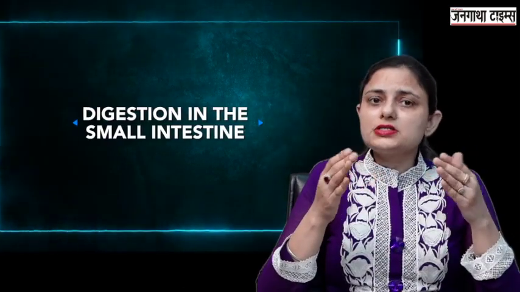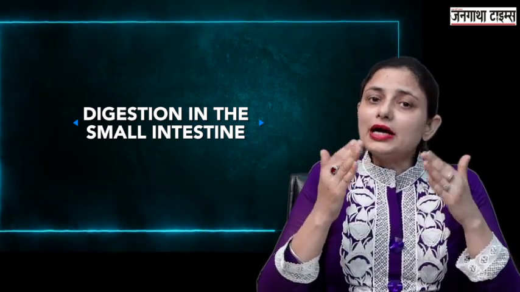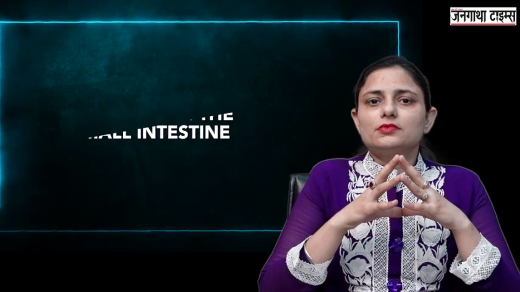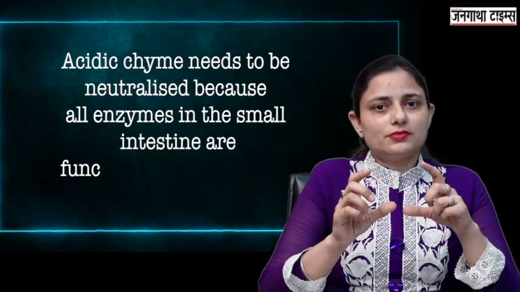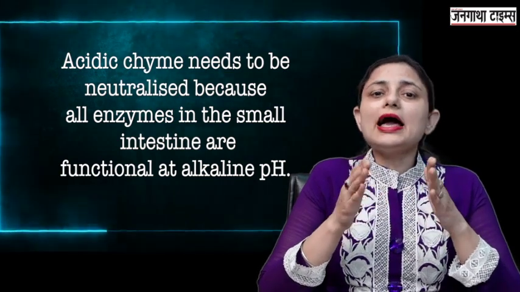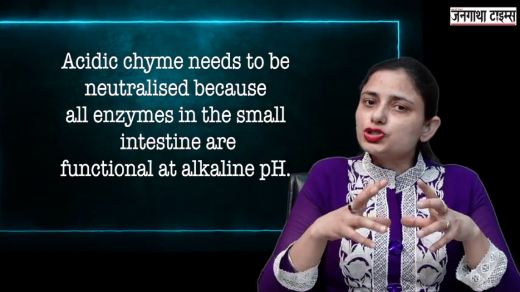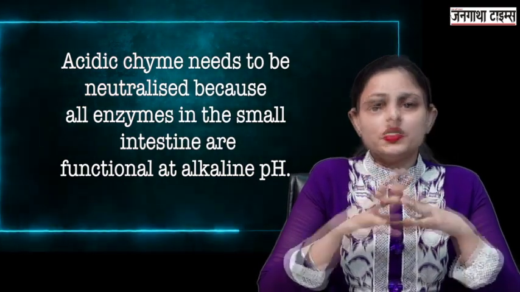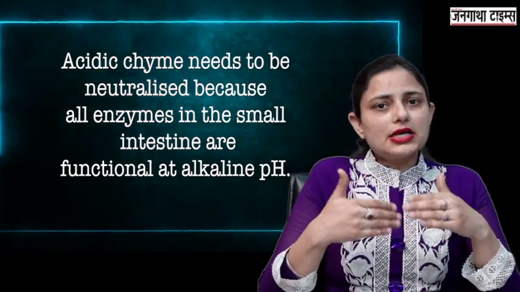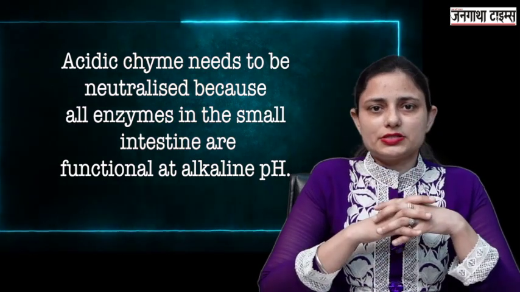Now next comes the digestion in the small intestine. Now the chyme starts entering the small intestine. This is acidic chyme, but now our small intestine requires what kind of medium? Alkaline medium. All the enzymes in the small intestine are functional only in the alkaline medium. So this acidic chyme gets neutralized and is converted into alkaline form when it reaches the small intestine.